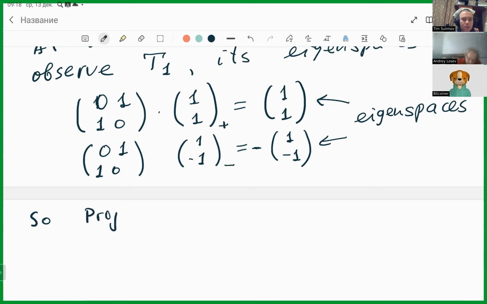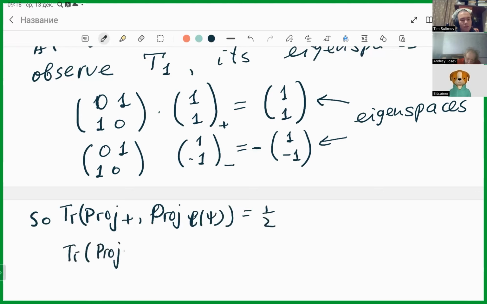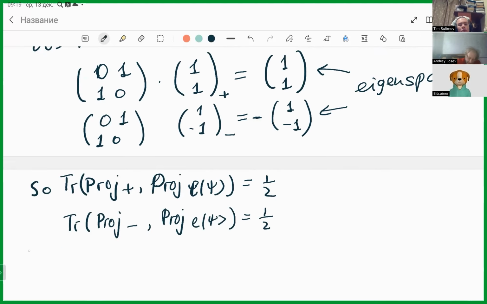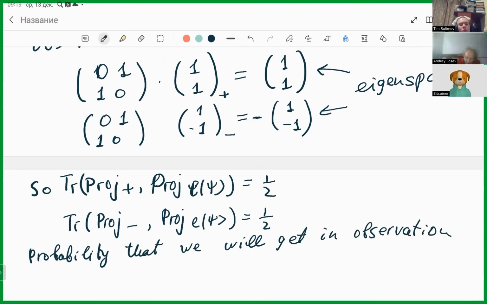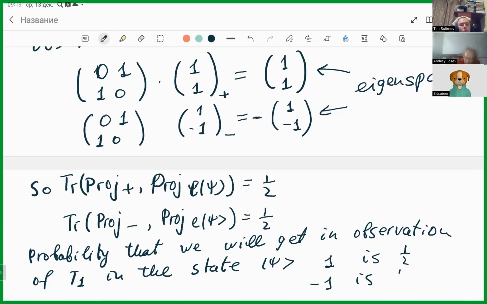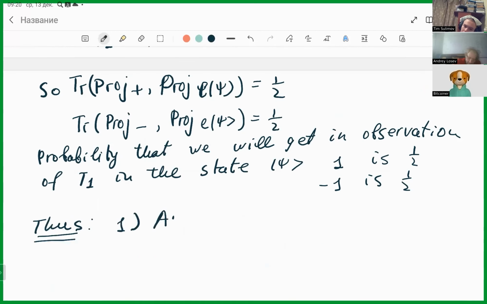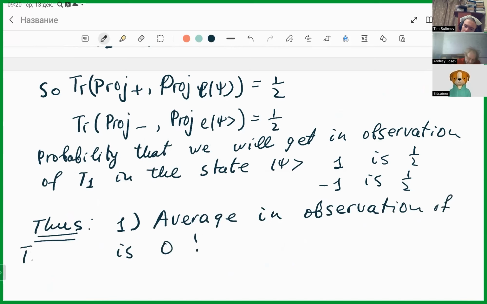One can check that the trace of projector plus times projector L_ψ is 1/2, and similarly the trace of projector minus times projector L_ψ is 1/2. So the probability that we will get +1 in observation of T1 in the state ψ is 1/2, and −1 is also 1/2. Thus, first, the average in observation of T1 in state L_ψ is 0.